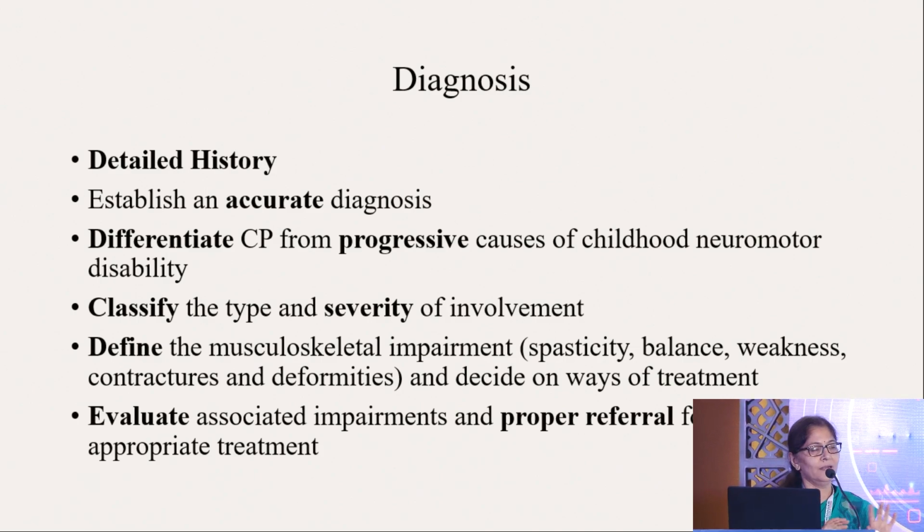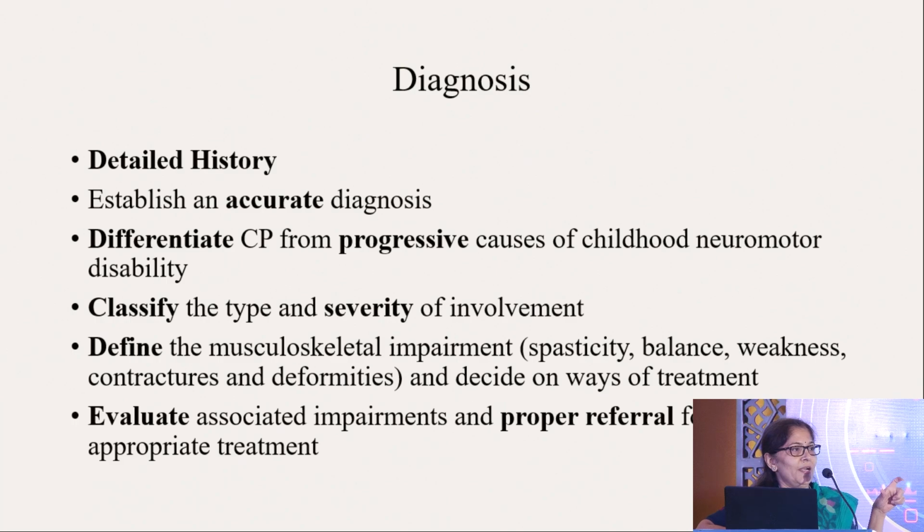So this is not a proper way of assessment of a child with cerebral palsy, because it is not only the motor abnormality, there are so many things associated with it. You have to differentiate cerebral palsy from other various progressive causes and classify the type, severity, and the various musculoskeletal impairments which we encounter, like spasticity, balance, weakness, etc. And proper referral to other departments like vision, hearing, etc. is very important.